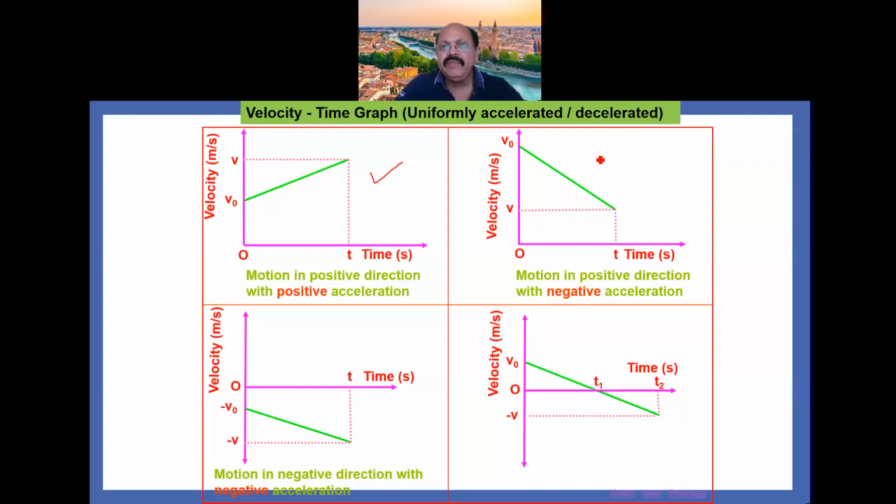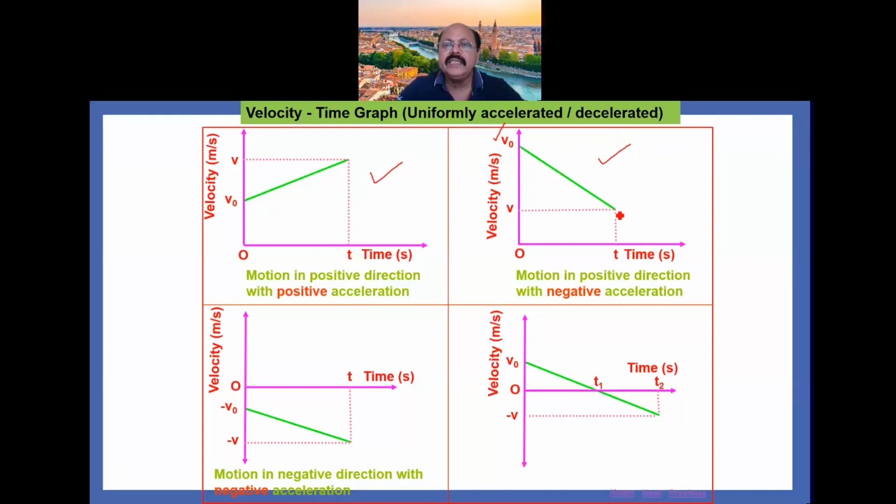Whereas in the second graph, the initial velocity is this v naught, and in that condition the motion of the body is in the positive direction but with negative acceleration, meaning the graph is downward. Since it is a uniformly accelerated motion, the graph is a straight line.